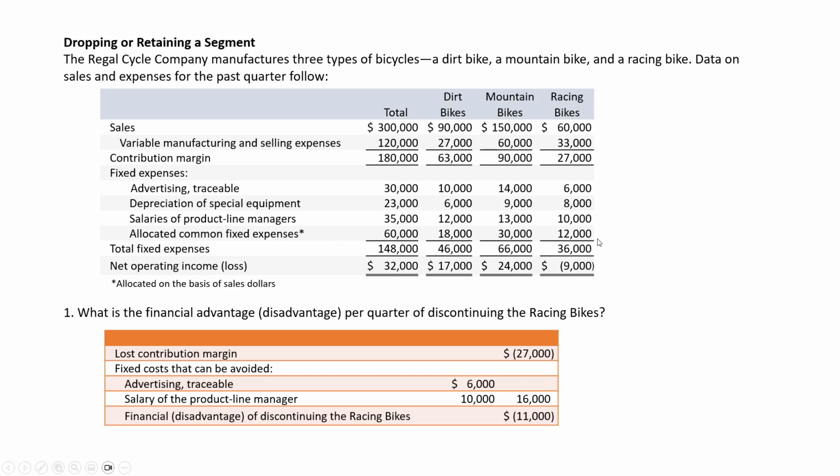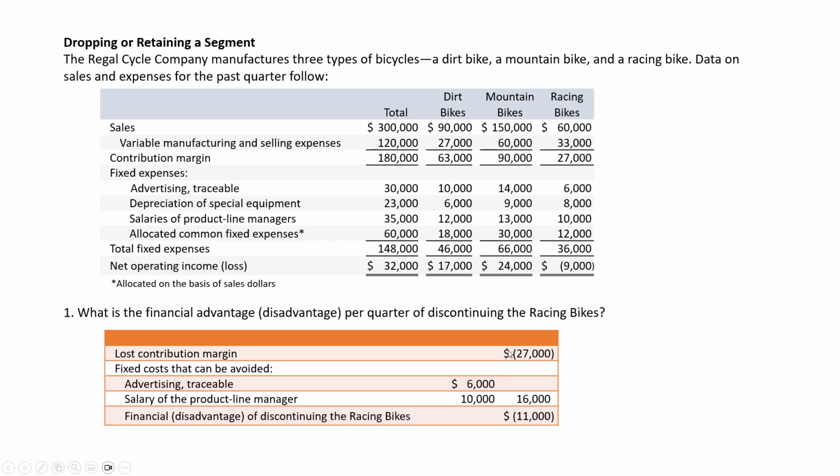And again, the allocated common fixed expenses of $12,000, you don't see those as avoidable. As I mentioned before, common fixed expenses aren't related to one particular segment, they're related to the company as a whole. You get rid of one segment like racing bikes, that $12,000 is not going to disappear. It's just going to get reallocated amongst dirt bikes and mountain bikes. It might again include things like the corporate headquarters or the salary of the CEO.